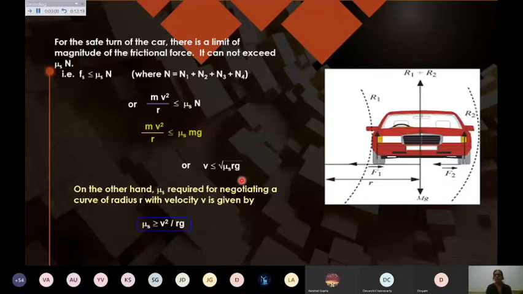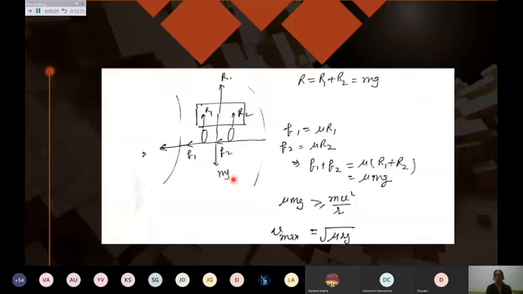And if you want to draw with your own hand, you need not draw the car. You can simply draw the diagram like this, where you show the normal reaction, which is equal to mg. F1, F2 are the frictional forces of these two front wheels, and you can write that F1 plus F2 equals mu R, and R equals mg.